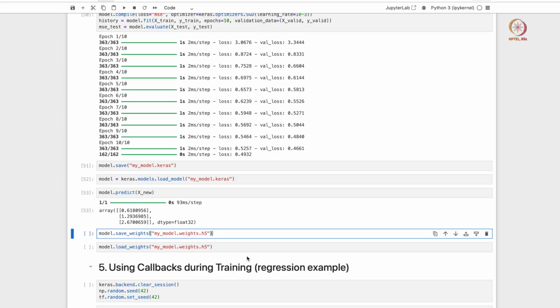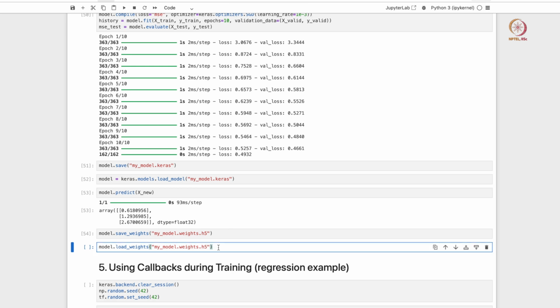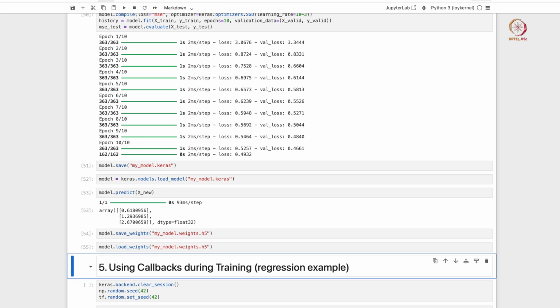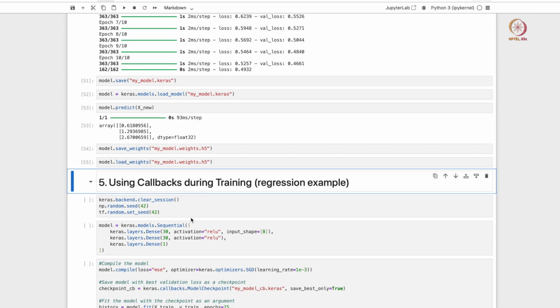And if you want to save the weights of your best model, you can also do so. The typical extension that you use for saving weights is this H5 extension. So you can use that to save your weights, and you can also use the load_weights function to load your weights, right. So let's say you want to create a fresh architecture, but you want to use an existing set of weights to initialize some of the weights of your fresh architecture, you can use these load_weights functions and so on. Right.